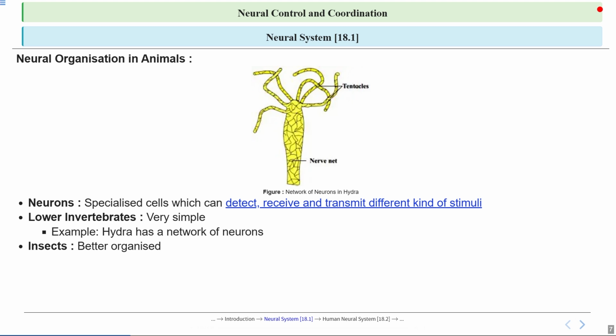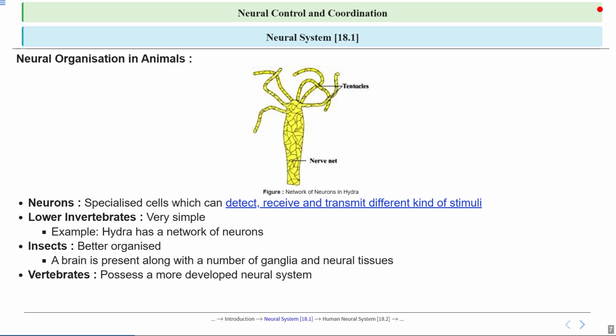Talking about insects, they have a well-organized nervous system with a brain and several ganglia, which are clusters of nervous cells, along with neural tissues that help control their bodily functions and responses. So in insects, they have a better organized nervous system. Here, a brain is present along with a number of ganglia and neural tissues.